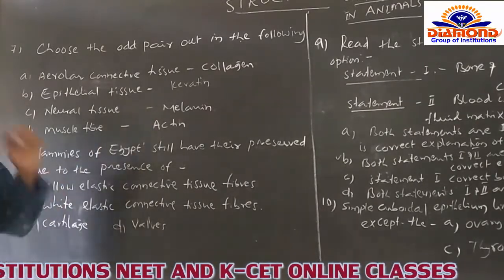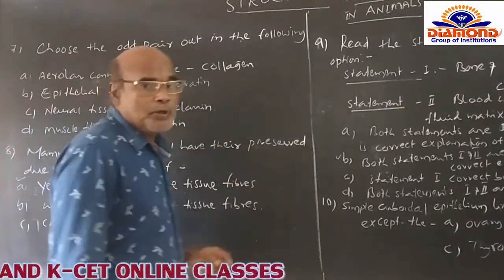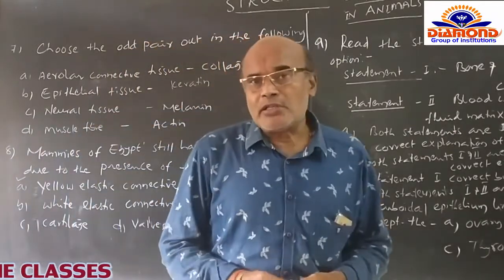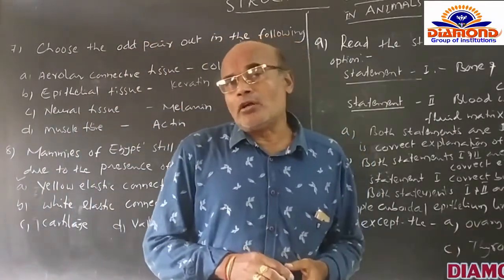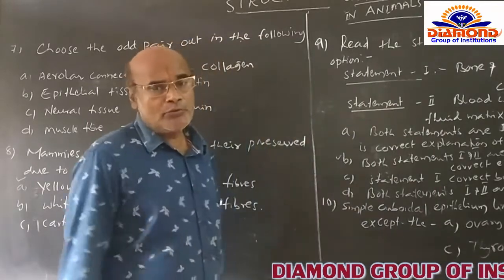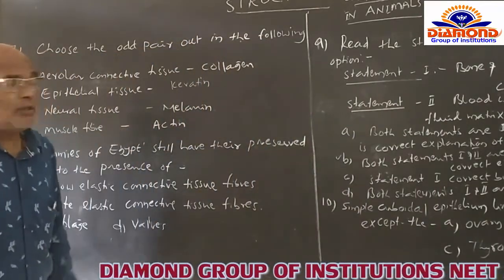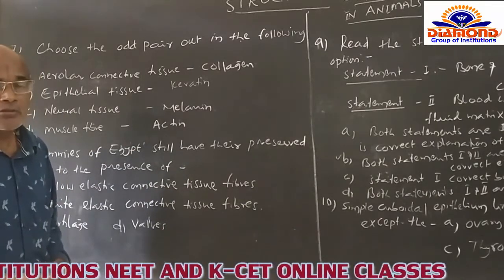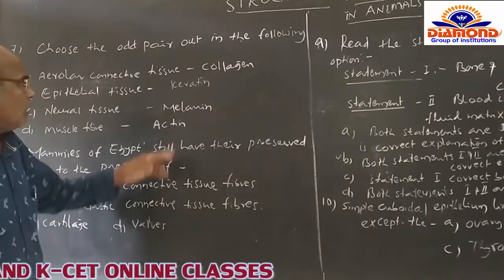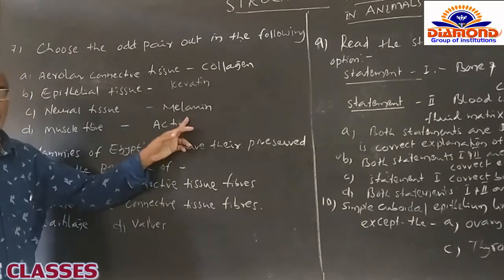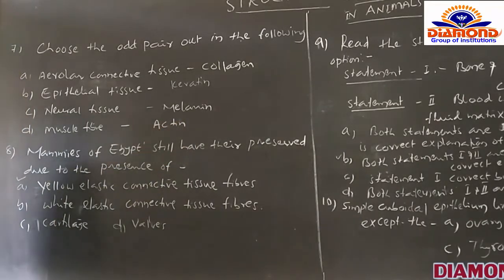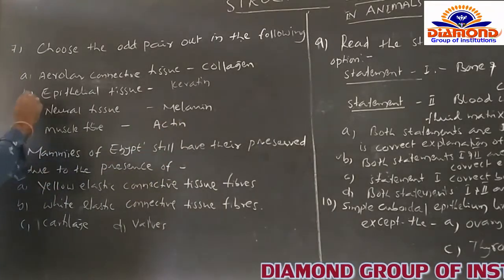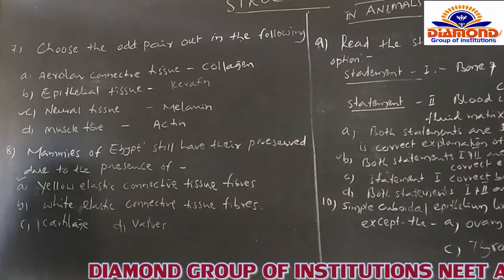Melanin is a colored pigment, found in pigmented cells. The neural tissue is naturally made of neurons and nerve fibers only, not melanin cells, the pigmented cells. So the C option is the odd pair from the following options.